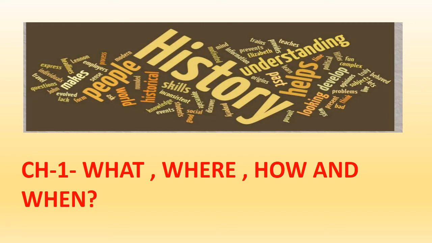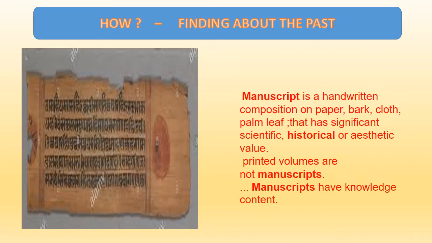Today we are going to continue studying our chapter number 1, class 6 NCERT history, titled What, Where, How and When. In the last session, in the last class, we discussed the what and where of history. Now in this class today we are going to talk about how and when.